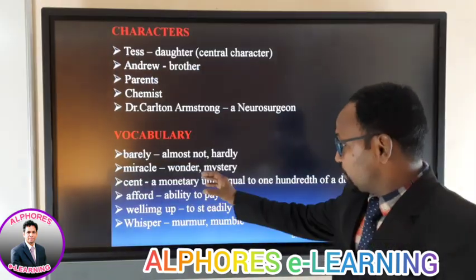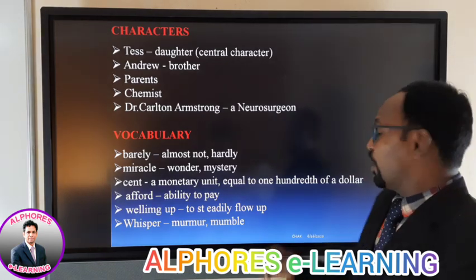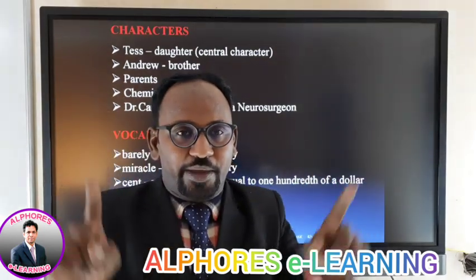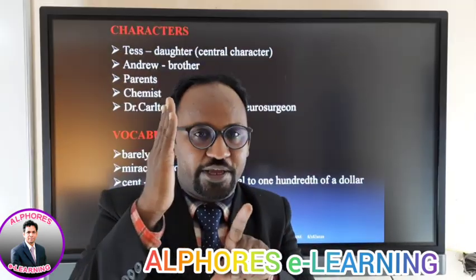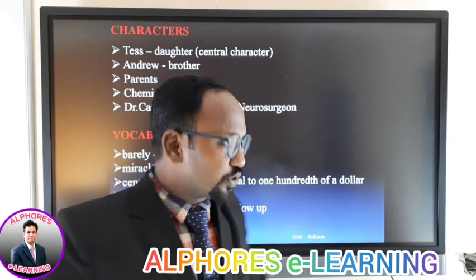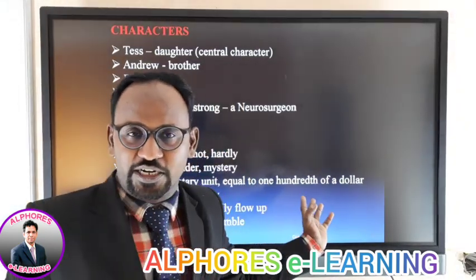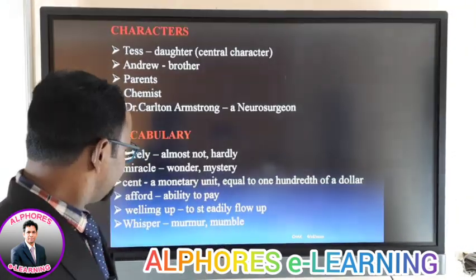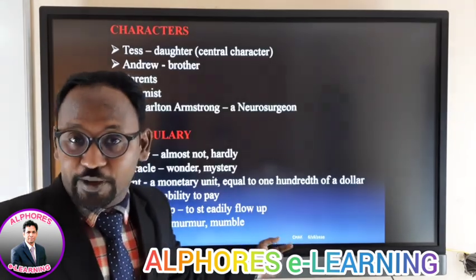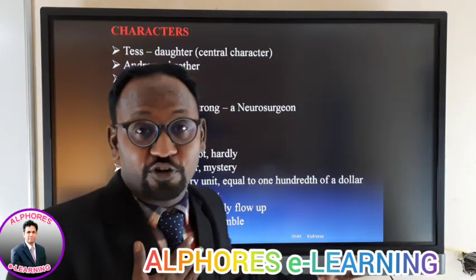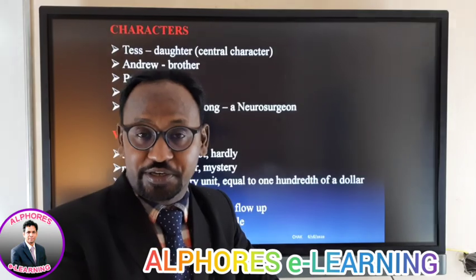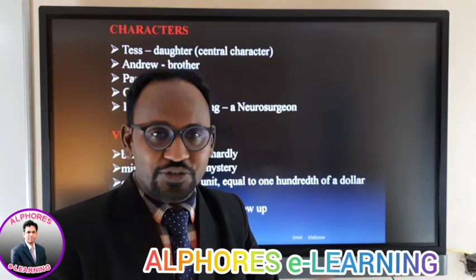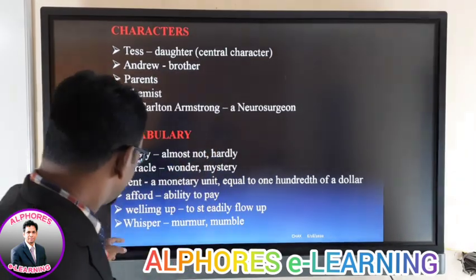Cent, you know this word cent, it's a monetary unit equal to 1/100 of a dollar. So dollar like 100 rupees you take, 1 rupee you take. In that way you can make the comparison. So in a couple of countries they make use of this word cent as a monetary unit, like we have rupee here. Afford, the ability to pay, right? Can I afford to buy a helicopter here? So a helicopter is very difficult for me, so I can't afford that. So afford in the sense of ability to pay.